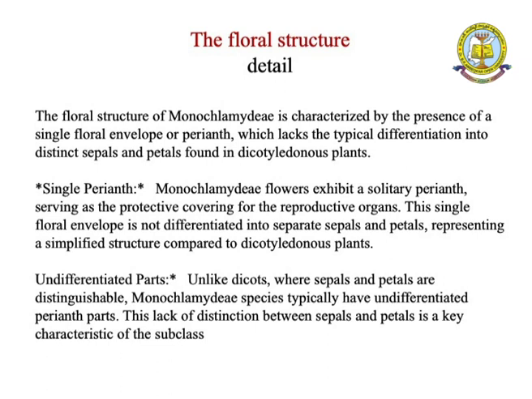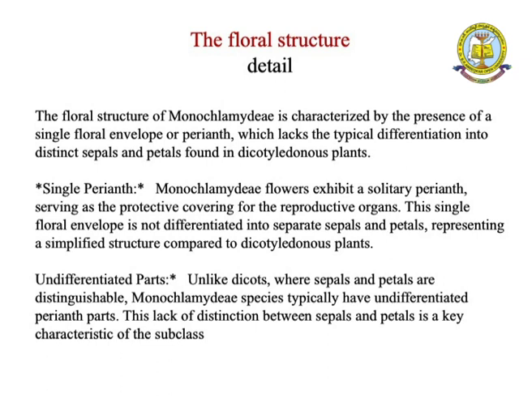So, here the single perianth is there. Monochlamydeae flowers exhibit a solitary perianth serving as the protective covering for the reproductive organs. This single floral envelope is not differentiated into separate sepals and petals, representing a simplified structure compared to dicotyledonous plants.